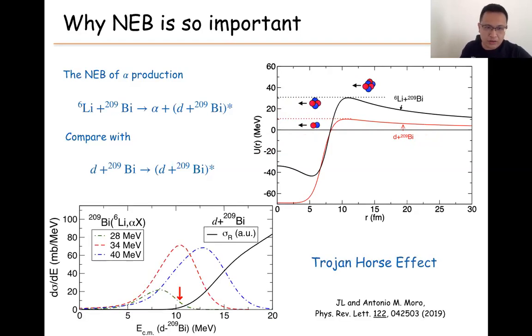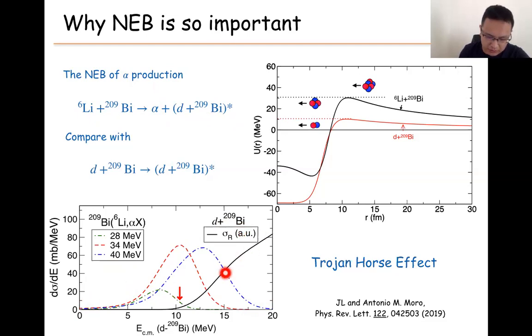So we do a simple calculation. For example, we do the calculation for the lithium-6 on the bismuth case for different energies. We know from energy conservation that in these reactions, if the alpha particle takes the whole energy, the deuteron with the target can be at a low energy. So in this case, the deuteron and target have a continuous spectrum. So they can have a continuous spectrum from 0 to the incoming energy of lithium-6. So this is the calculation shown here, and this is the direct calculation for the deuteron and the bismuth.